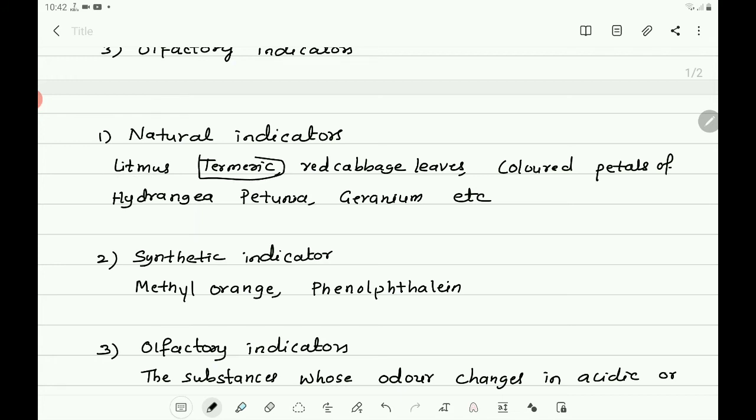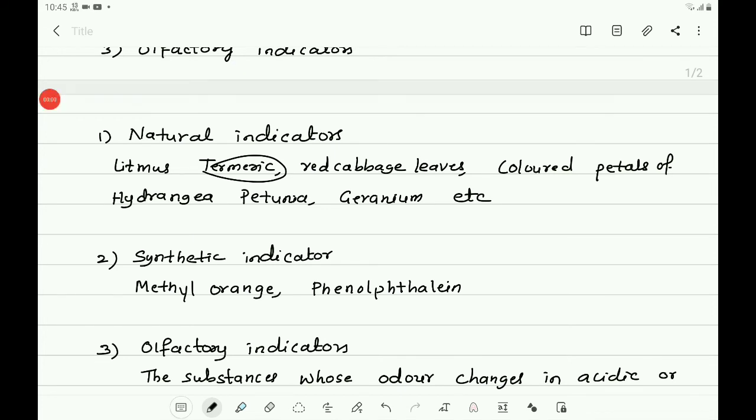And turmeric. Turmeric is also a naturally available substance of plant origin, and it also acts as an acid-base indicator. You know that a turmeric stain on cloth is yellow colored. When washed with soap, it gets red colored, that is in basic medium. Again, when washed with water, the basic medium is washed away, hence the stain turns back to yellow.